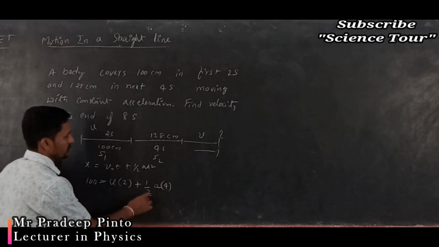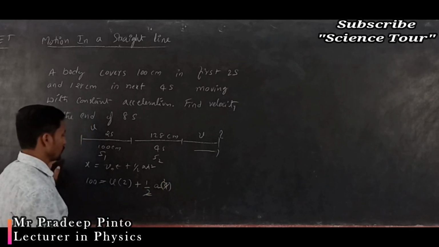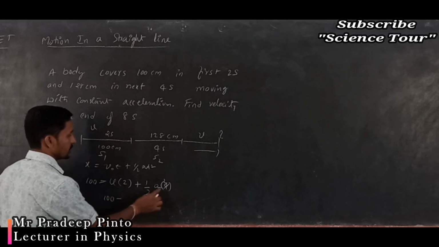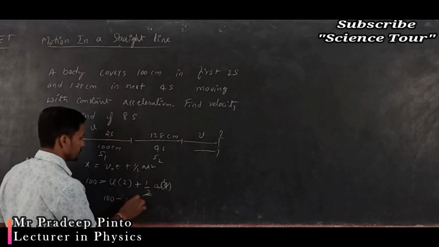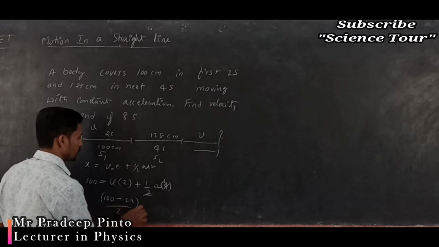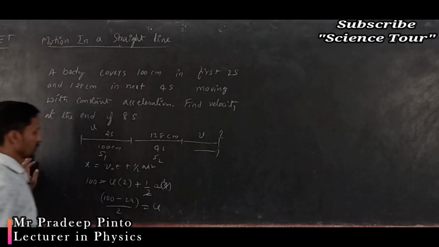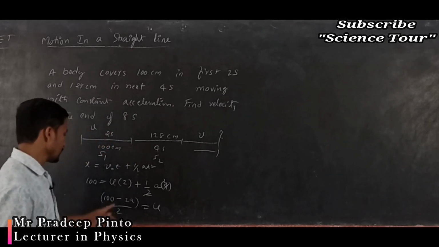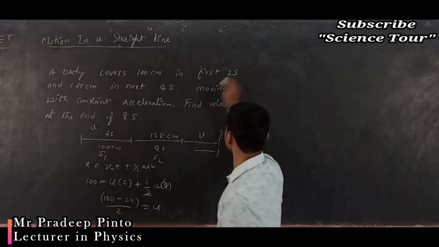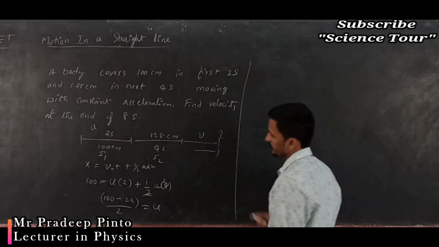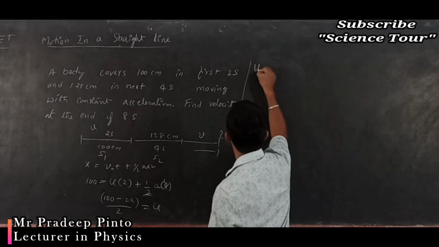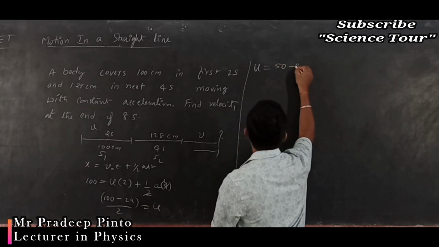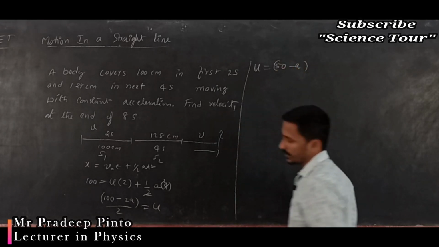So 2u equals 100 minus 2a, and dividing by 2, u is equal to 50 minus a, where a is the acceleration.